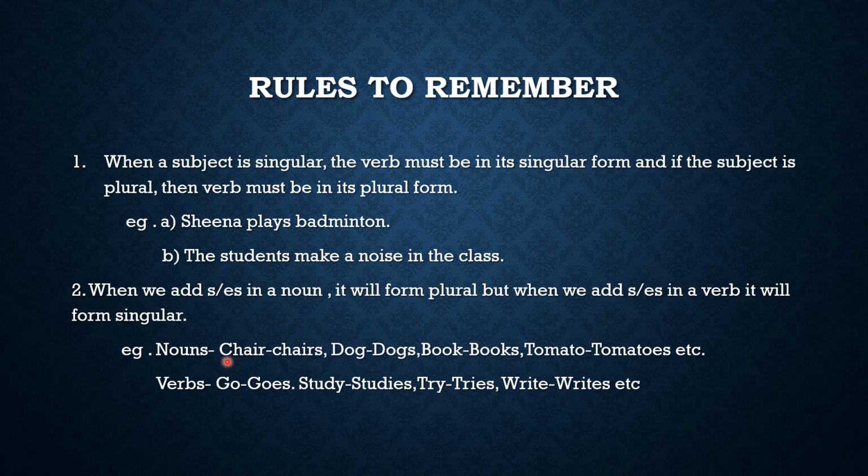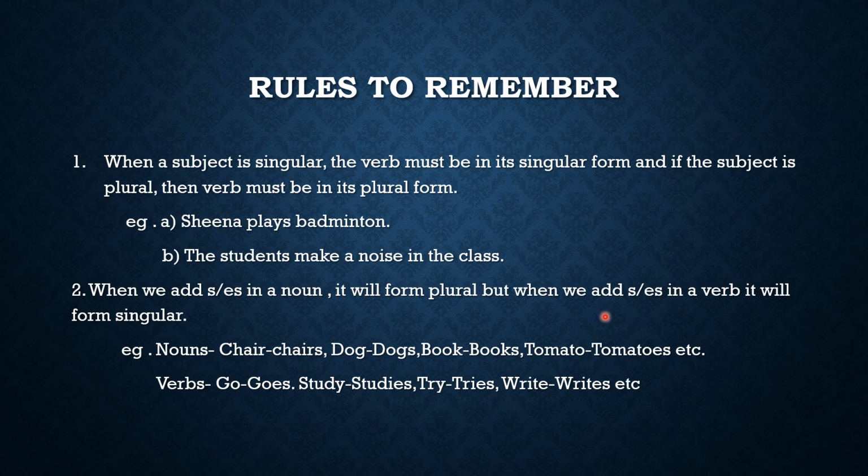Chair, chairs. Dog, dogs. See, simply we have added s in these two words. Now see here, tomato, tomatoes. Okay, so these are some examples where we add s or es in a noun. All these are nouns, naming words. So to make them plural, we simply add s or es.